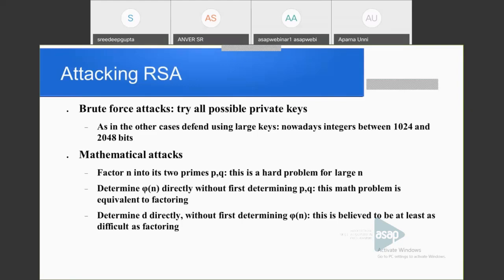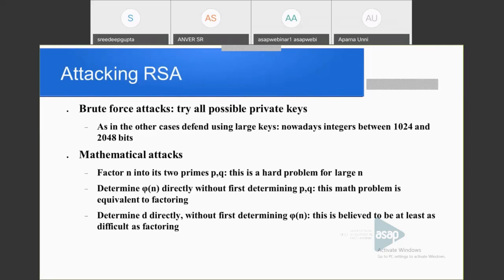The next is mathematical attacks. The first one is factoring n into two primes, which is not an easy task. Then determining phi of n directly, which is as hard as prime factorization. Then determining d directly, which is the same as the first two, as hard as factorizing n into p and q.